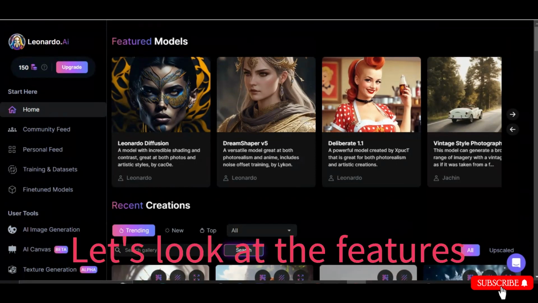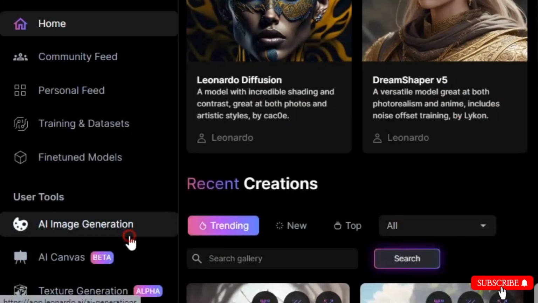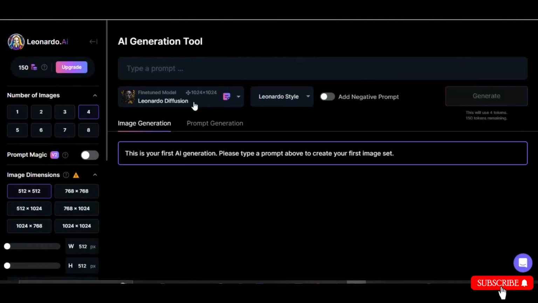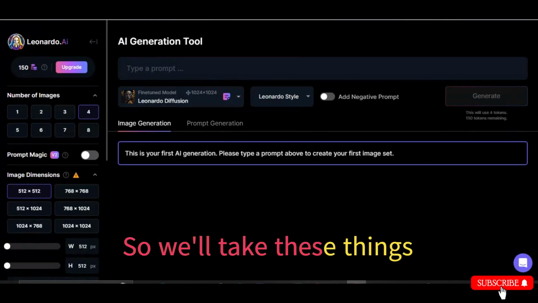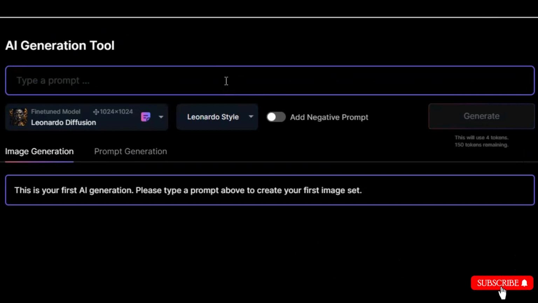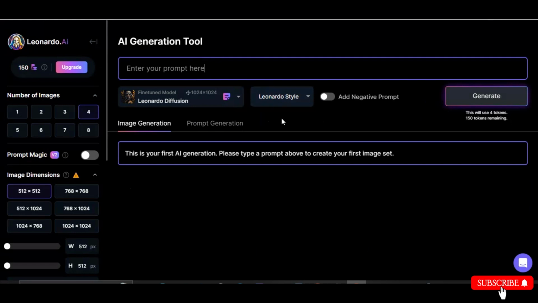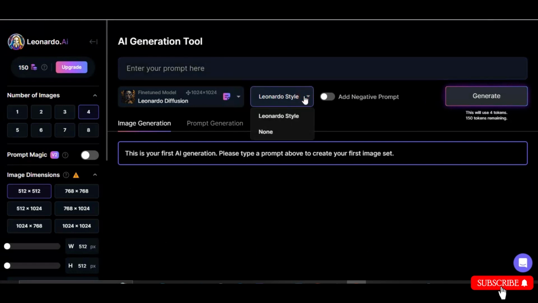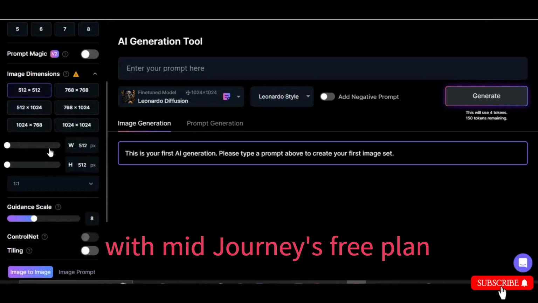Let's look at the features when it comes to generating the image itself. Head to the AI Generation Tool. This page has so many things to look at, so we'll take these things one by one slowly. Firstly, this box here is where you can enter the prompts. The more detailed the prompt is, the more accurate the result will be. On the left side you have a few interesting options, some of which don't come with Midjourney's free plan.